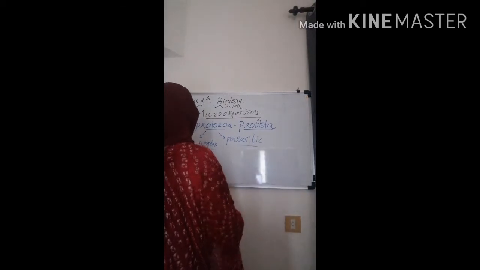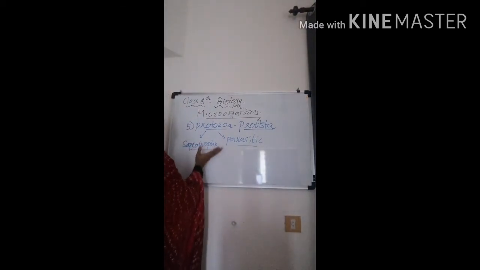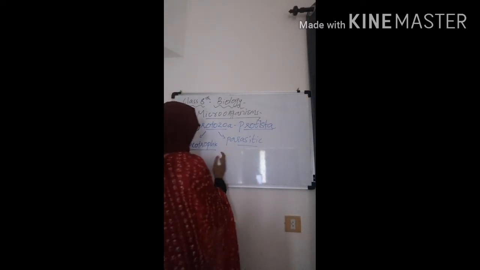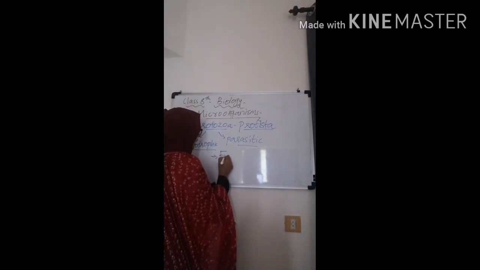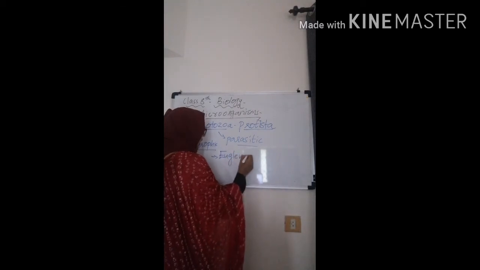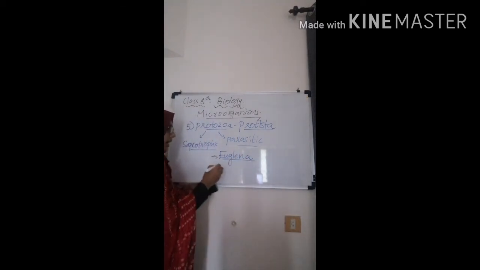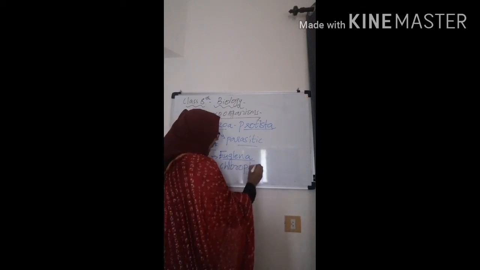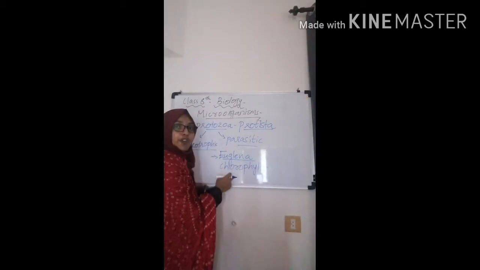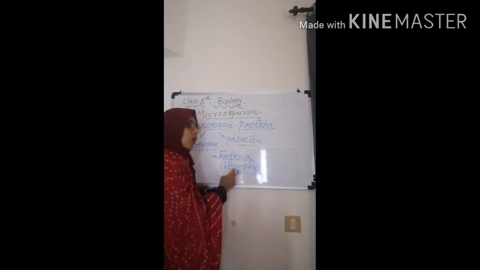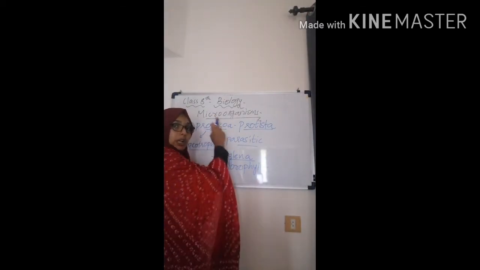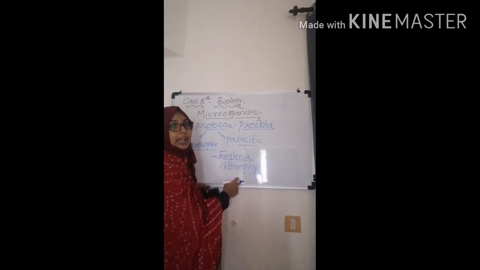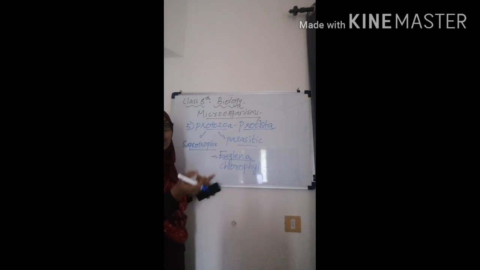Exception means one is being excluded from these two groups, and that is Euglena. Example, Euglena. Euglena has chlorophyll, so with the presence of chlorophyll they can perform photosynthesis. Euglena is the only protozoan which has chlorophyll, and it can synthesize its own food.